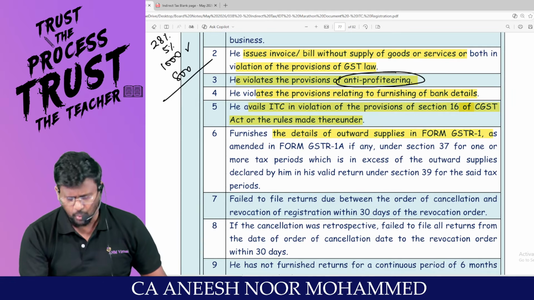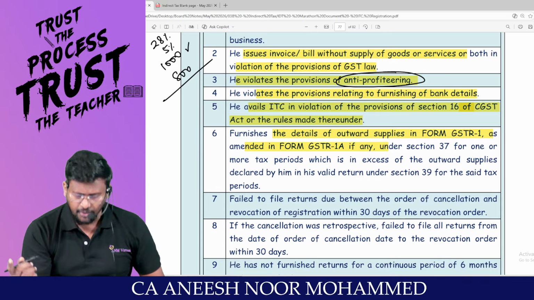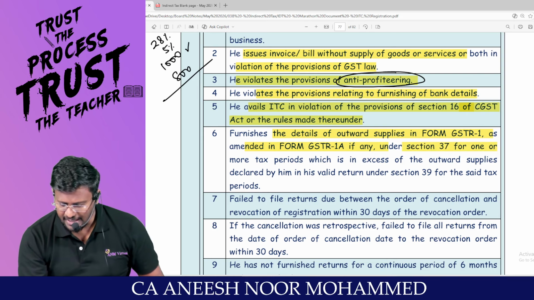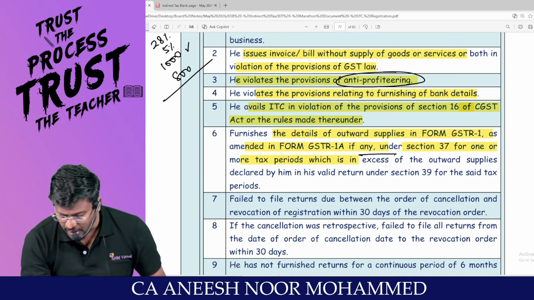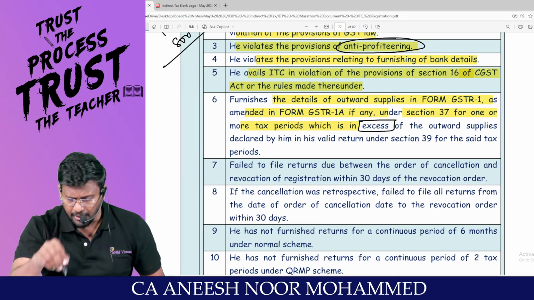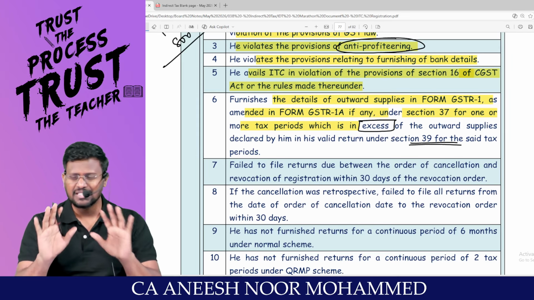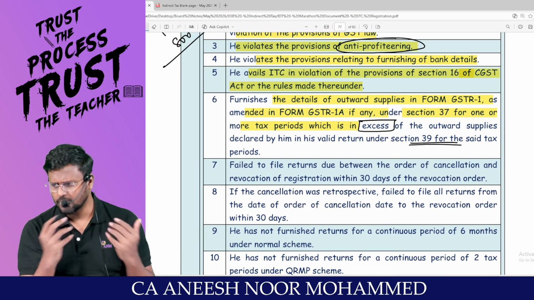Furnish the details of outward supply in Form GSTR1, because Form GSTR1 is outward supply. As amended in Form GSTR1A, that Form GSTR1 has been amended under section 30(1) for one or more tax periods, which is in excess of the outward supply declared by him in valid return under section 39 for the said tax period. That means there is a difference between GSTR1 and GSTR3B. Then your registration will be cancelled.